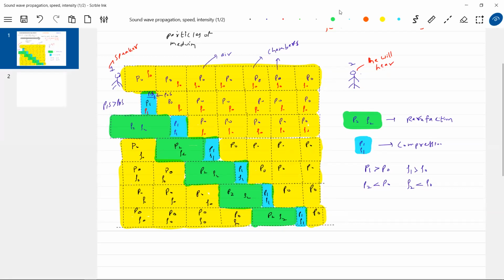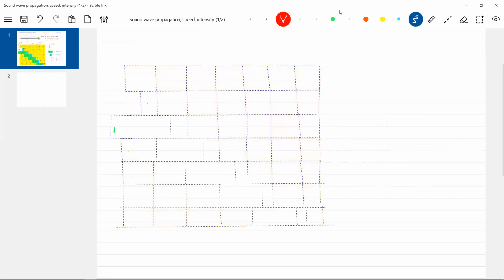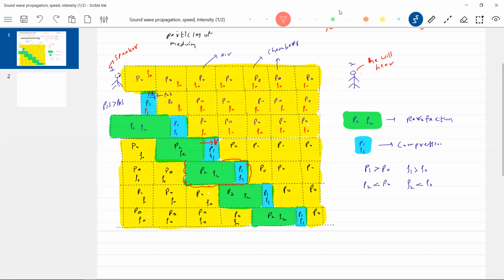So in what direction is the disturbance propagating? The disturbance in fact is propagating like this. Let me show it here now. So everything is one disturbance. What does disturbance mean? One compression, one rarefaction. I'll show it here like this. This is what?